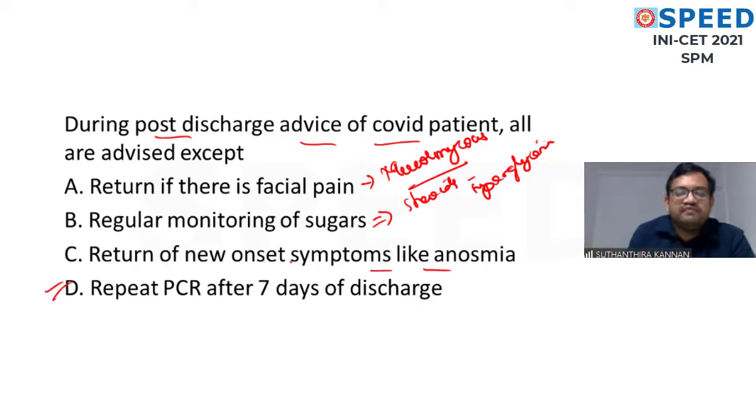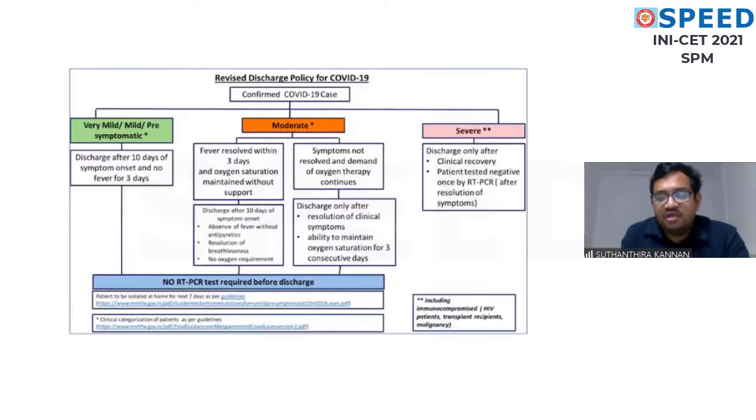It may be reinfection, or severity, or maybe due to mucormycosis, we don't know. Repeat PCR we should not do. Why should we not do repeat PCR, students? Because there will be dead DNA after 7 days, for which RT-PCR may be positive. So this is the protocol according to the ICMR discharge policy. There is no RT-PCR required before discharge. When will you discharge?